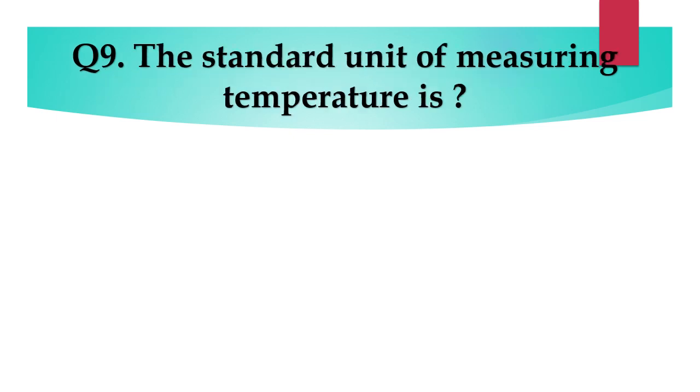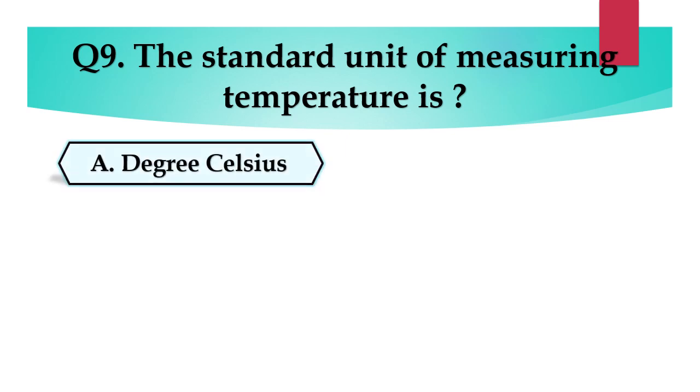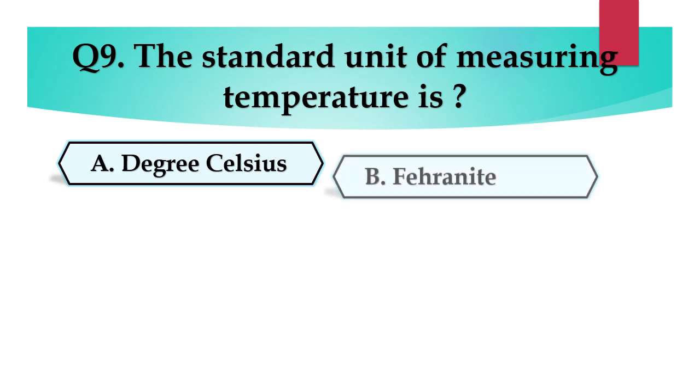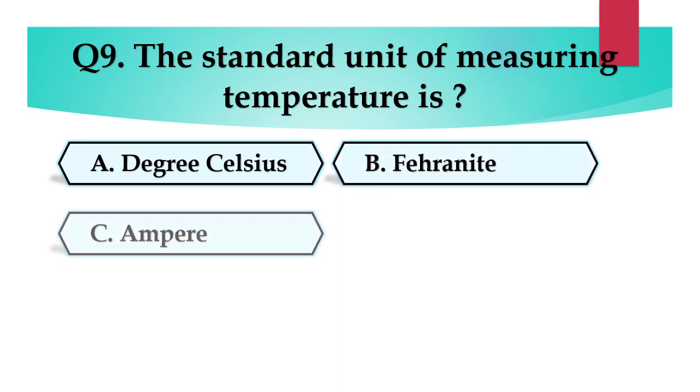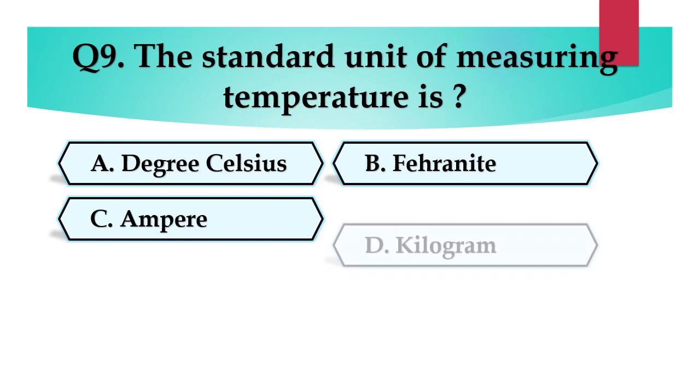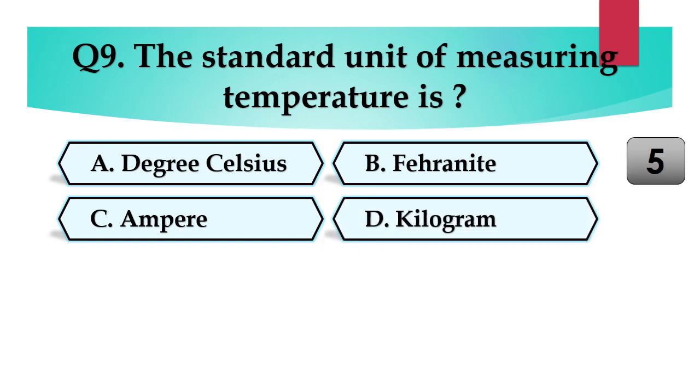Question number 9. The standard unit of measuring temperature is A. Degree Celsius, B. Fahrenheit, C. Ampere, or D. Kilogram.